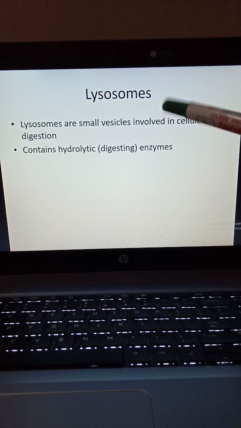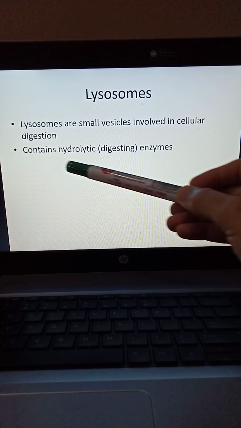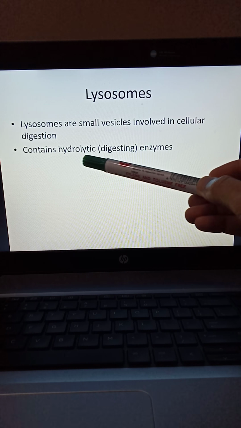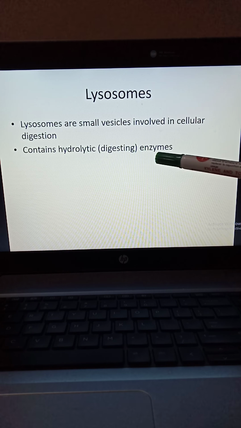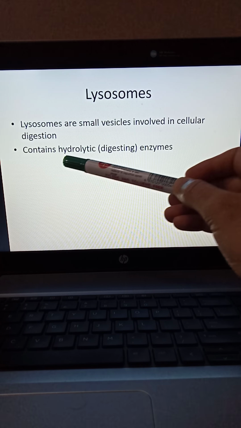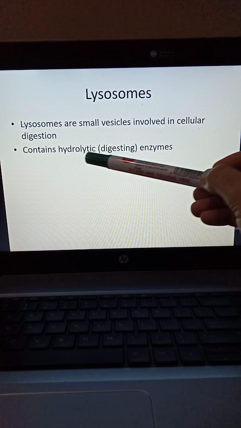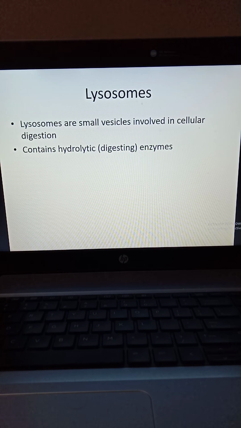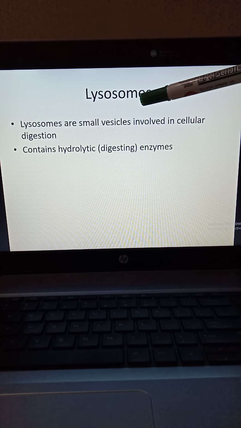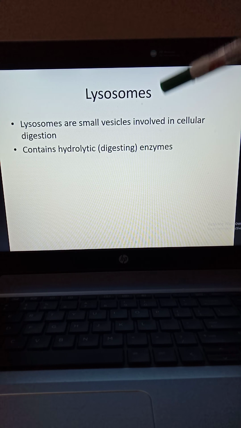Hydrolysis is basically composed of two words. The first part is hydro and the second part is lysis. Hydro means water and lysis means to break. So basically these enzymes use water molecules to break down food, and that phenomenon is called cellular digestion. So once again, these enzymes are stored inside these sac-like structures.